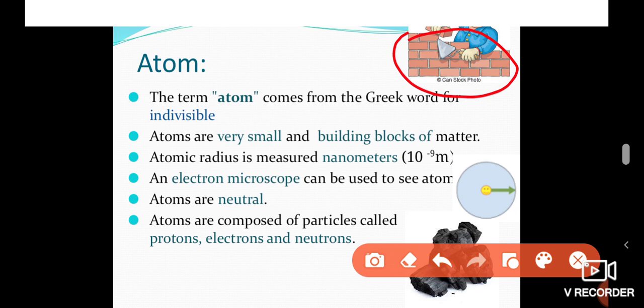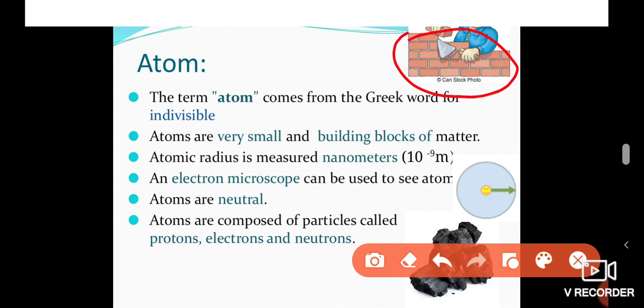In biology you may have studied that the cell is the basic unit of living things, isn't it? The cells are arranged together to form tissues. The tissues are arranged together to form organs, and organs make up the organ system. But in chemistry, the cell is also made up of atoms. You know that a cell contains a nucleus. The nucleus contains genetic material known as DNA, isn't it? That DNA is also made of atoms.